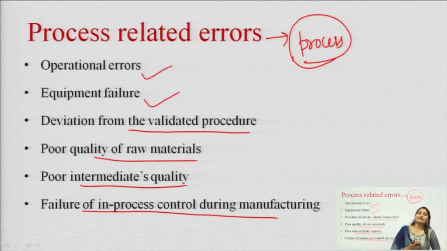So, process related errors will include the operational error, equipment failure, deviation from the validated procedure, poor quality of raw material, poor intermediates quality, and failure of in process control during the manufacturing. So, these all problems are related to the process. So, these are defined as the process related errors.